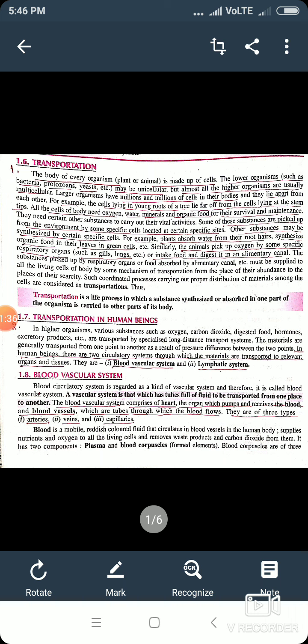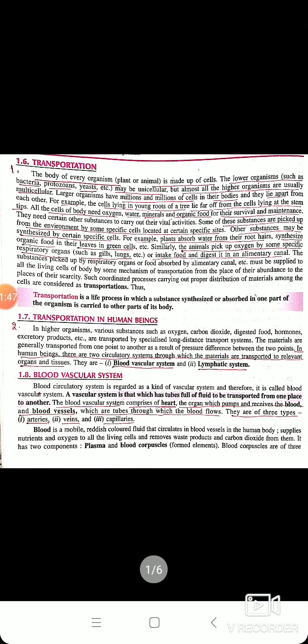But almost all the higher organisms are usually multicellular, having millions and millions of cells in their bodies, and they lie apart from each other. For example, the cells lying in young roots of a tree lie far away from the cells at the tip of the stem.